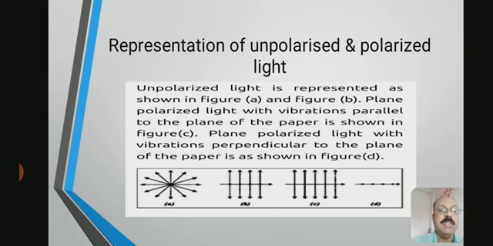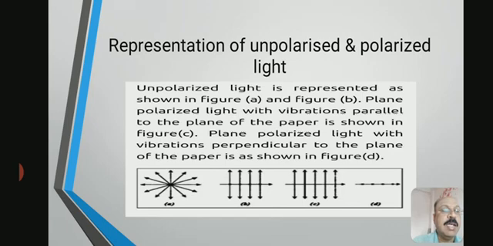The third figure shows vibrations in the plane of the paper. Plane polarized light with vibrations perpendicular to the plane of the paper is shown in figure D. So the first two figures are unpolarized light, and the third and fourth are polarized light.